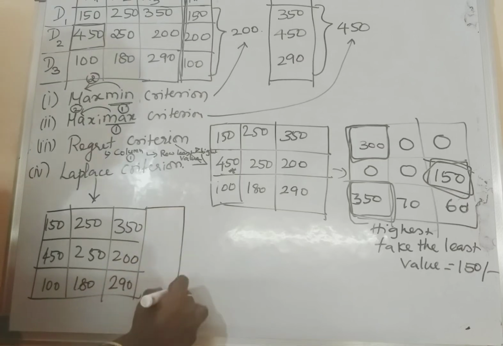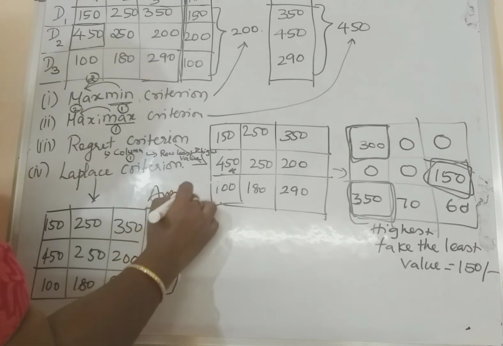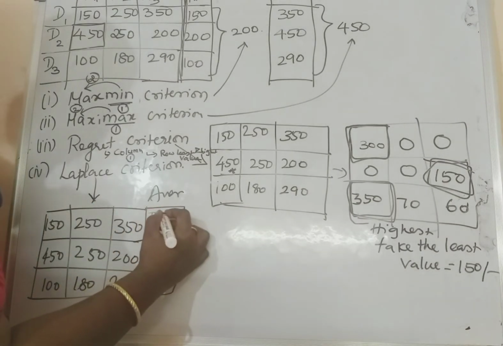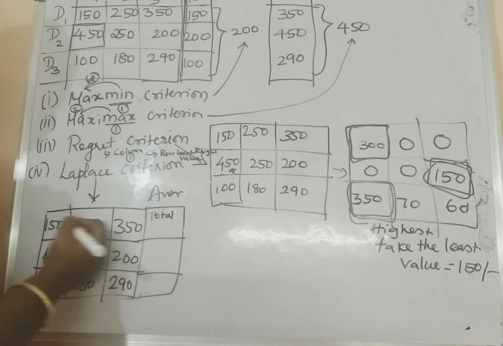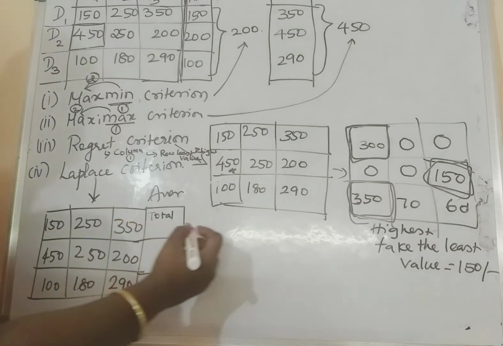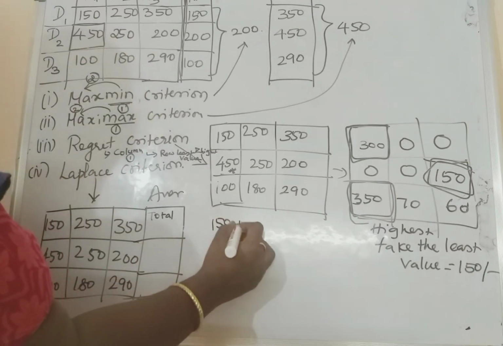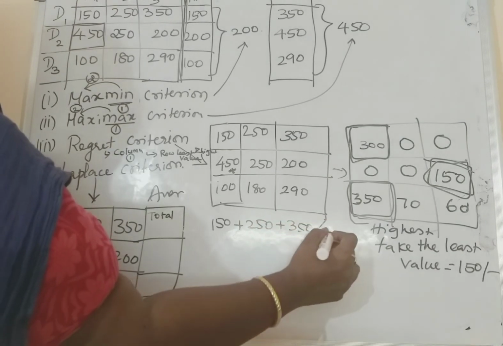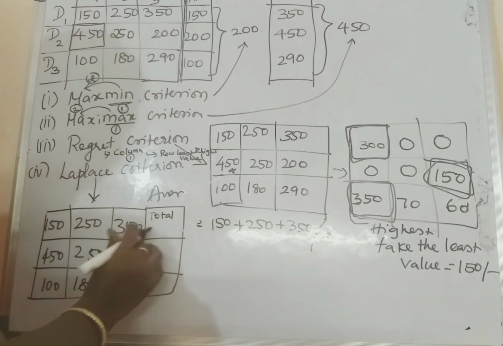Now you have to find out the average. How will you find the average? First you have to add these, the total. What is the total here? 150 plus 250 plus 350 divided by 3. That is your first one.